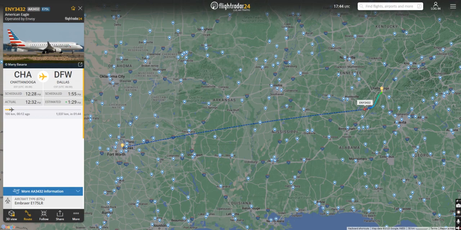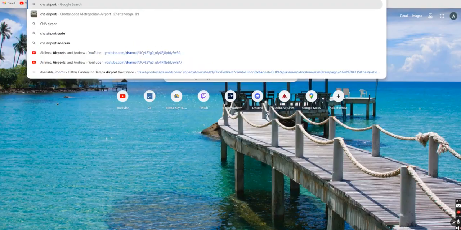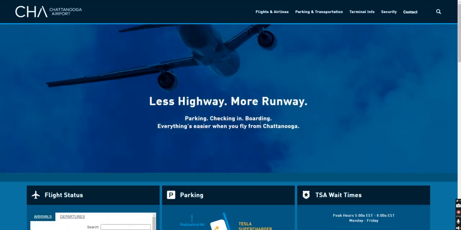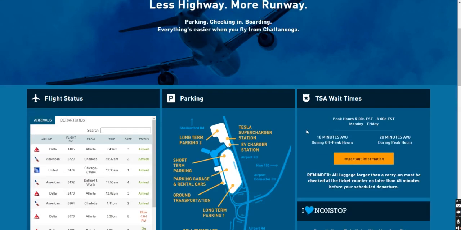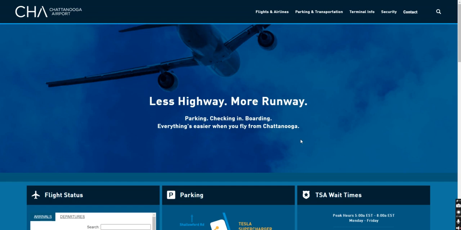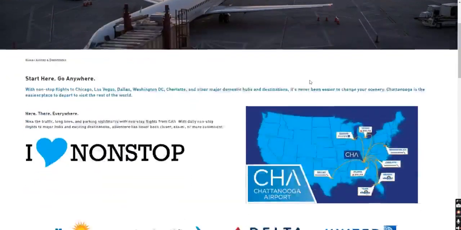It's very cool. Let me see if I can do a quick search of the Chattanooga airport. So I am looking within Google right now, as you can see. Boom, Chattanooga airport. We're looking within here. Shows you all the relevant information, right? So if you're from the Chattanooga area, props to you. What up? You guys have probably been to this website several times. I'm going to look and see if we can find that specific flight.